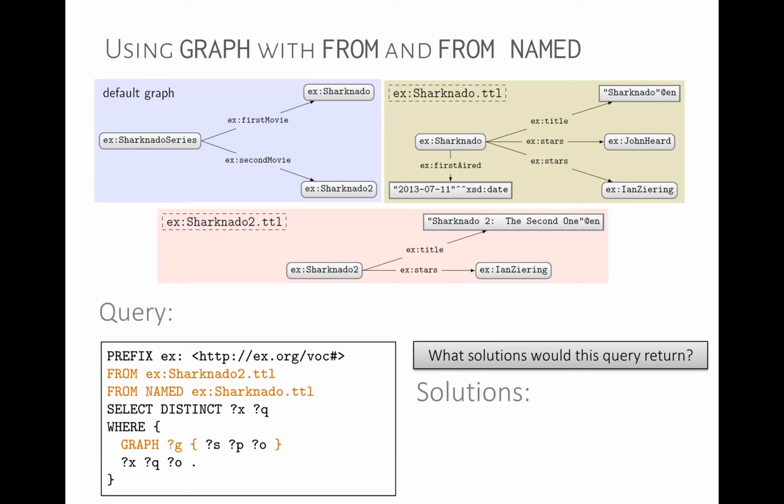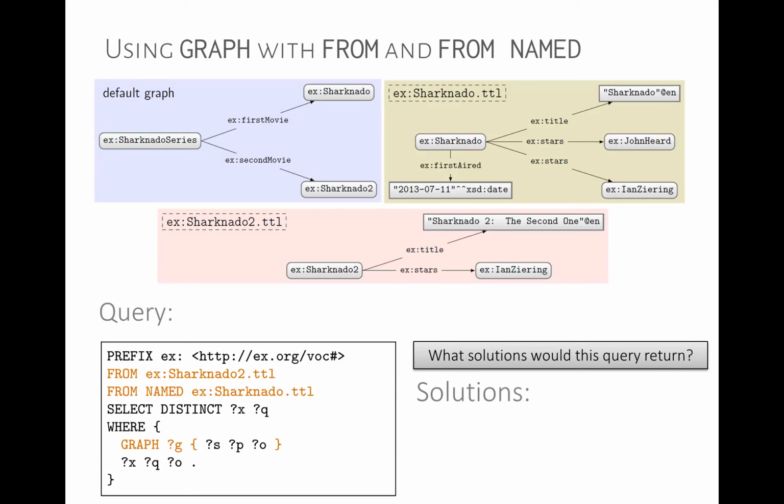This first pattern is going to query over the named graph, and it's going to get the graph and the triples for that. So that will return Sharknado.ttl and a result for every triple here. Then this part has no graph, so it will go over the default graph, which in this case is Sharknado 2. So it will give us Sharknado 2 title, Sharknado 2, Sharknado 2 stars Ian Ziering.